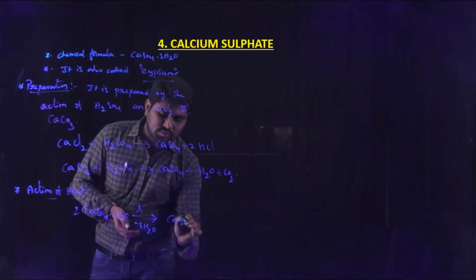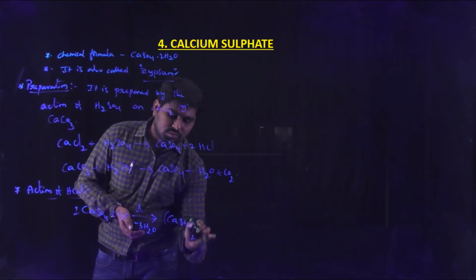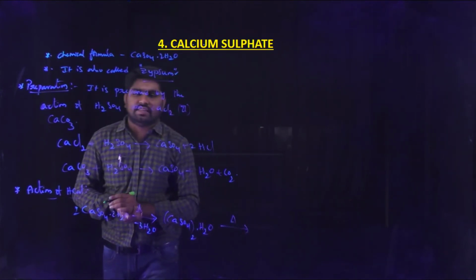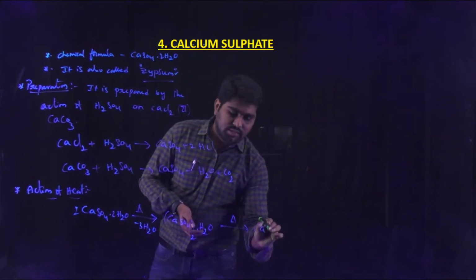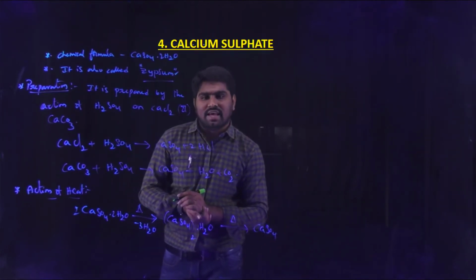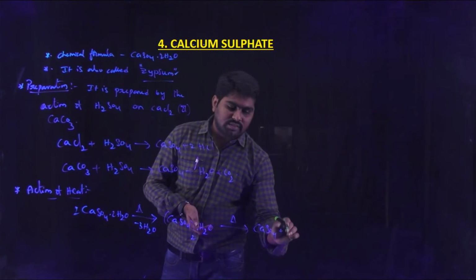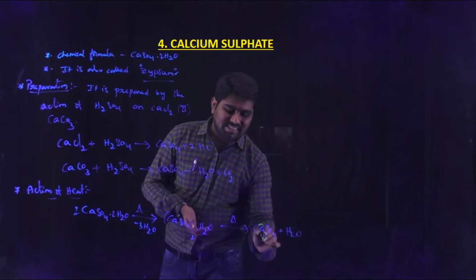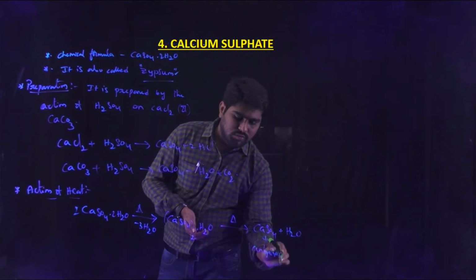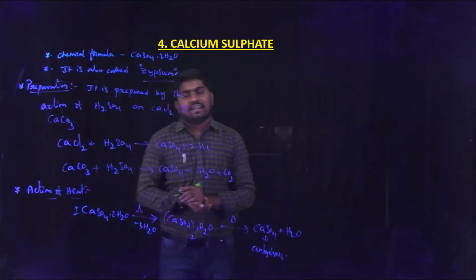Again on heating this, it produces CaSO4 plus H2O. This is anhydrous calcium sulfate.